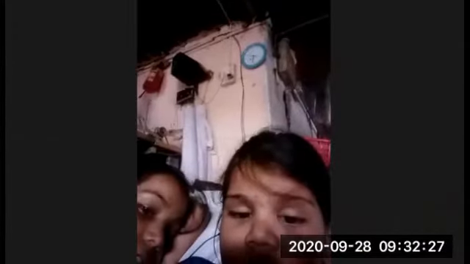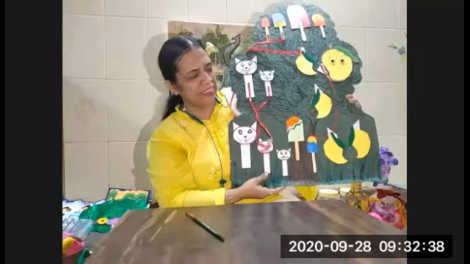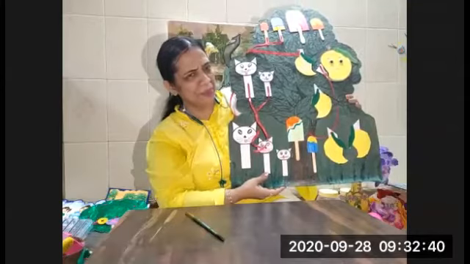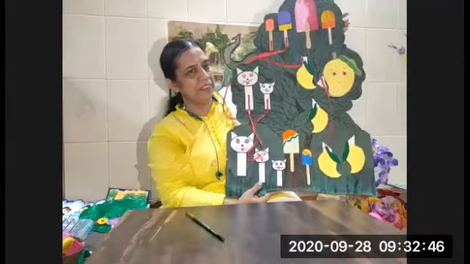Ice cream. You can see ice creams are on the tree. See here, I put ice creams on a tree. You like to eat ice cream?